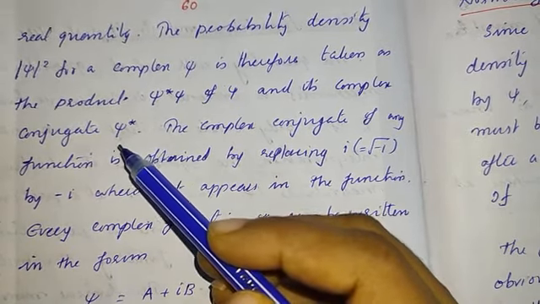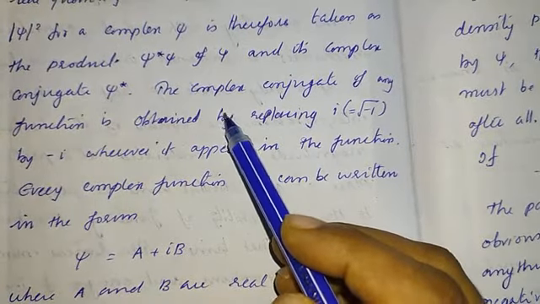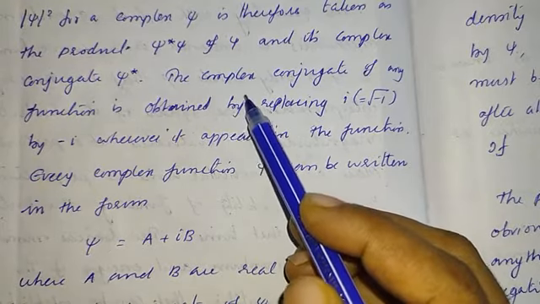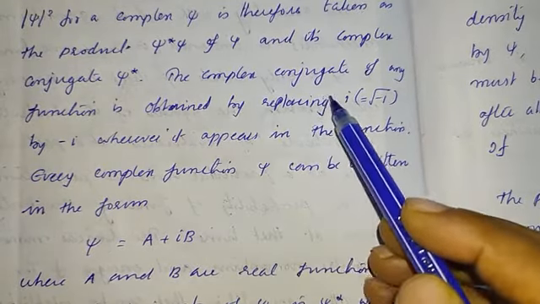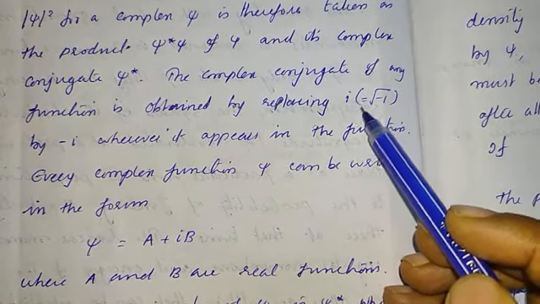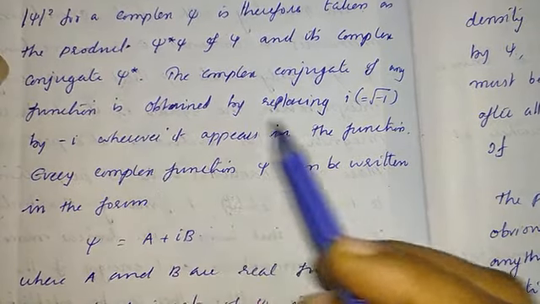How do we take the complex conjugate? The complex conjugate can be found by replacing the imaginary number i, which is the square root of minus 1, by minus i wherever it appears in the function.